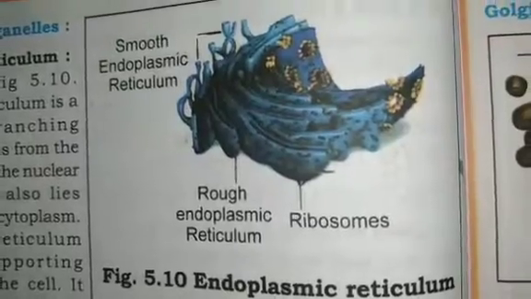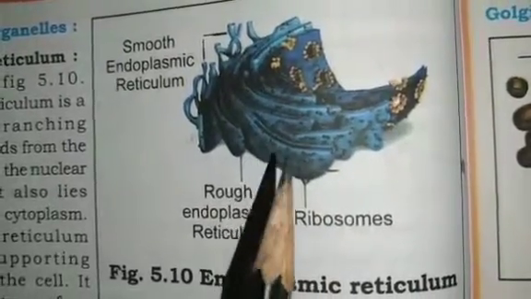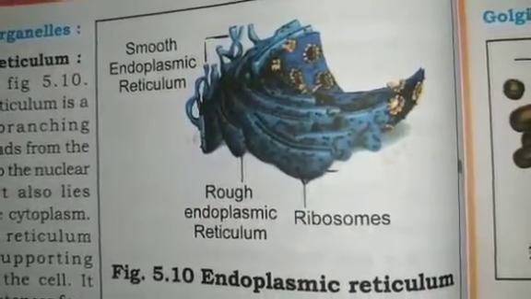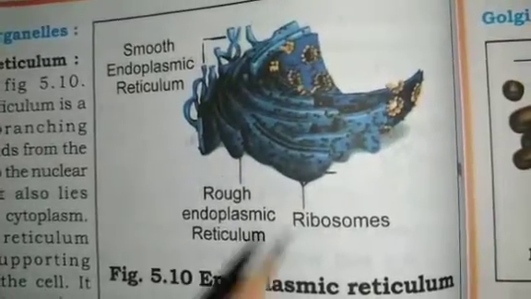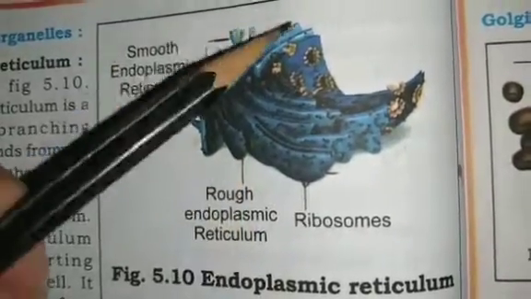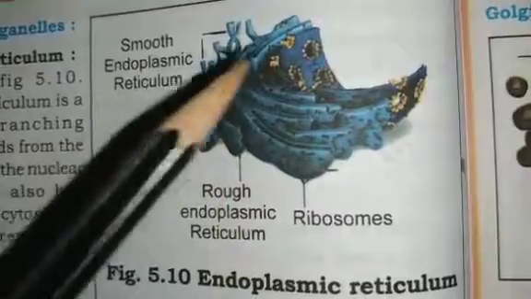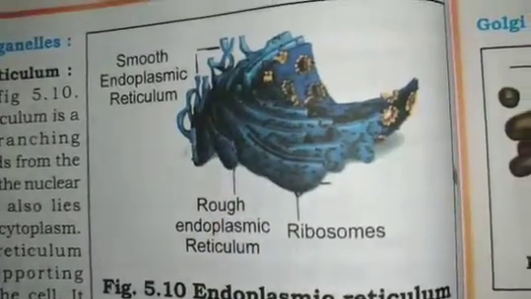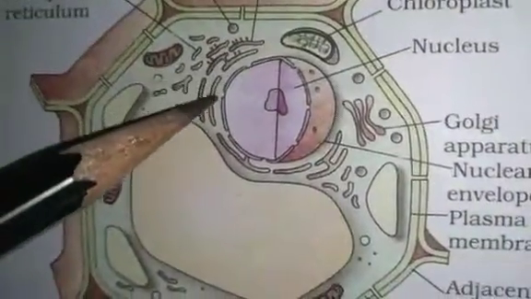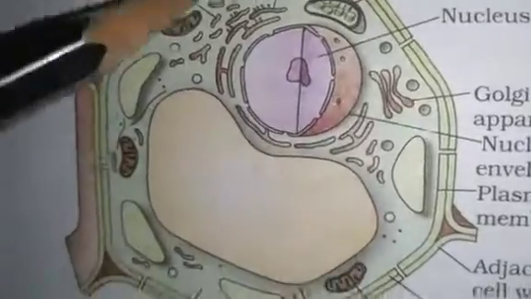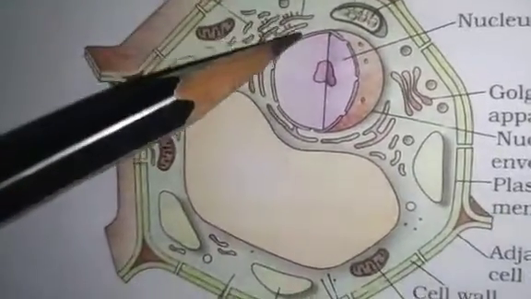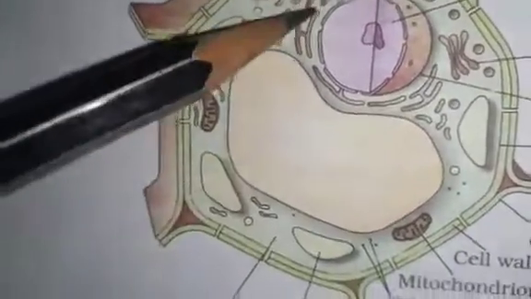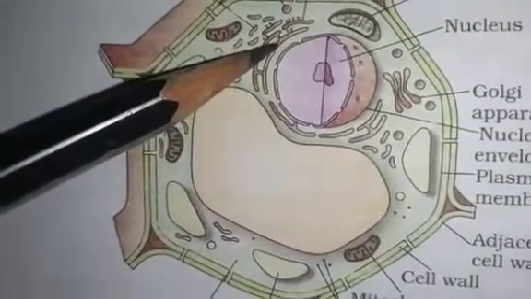Although the endoplasmic reticulum varies in appearance in different cells, it always forms a network system. You can see here, it is a network system. The endoplasmic reticulum is always present near the nucleus, always surrounding the nucleus.